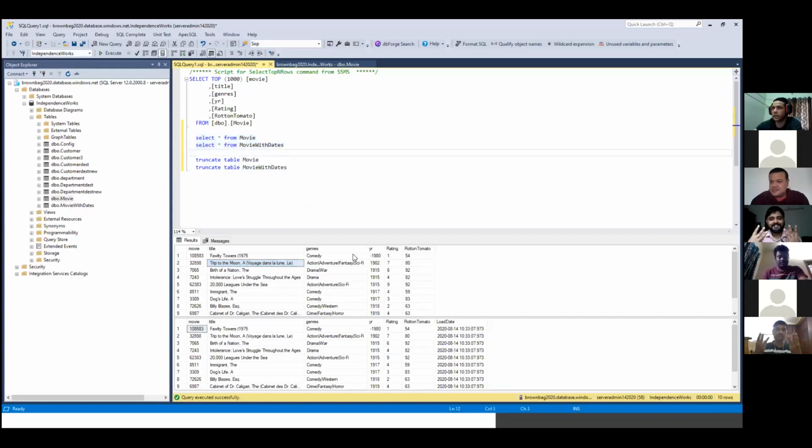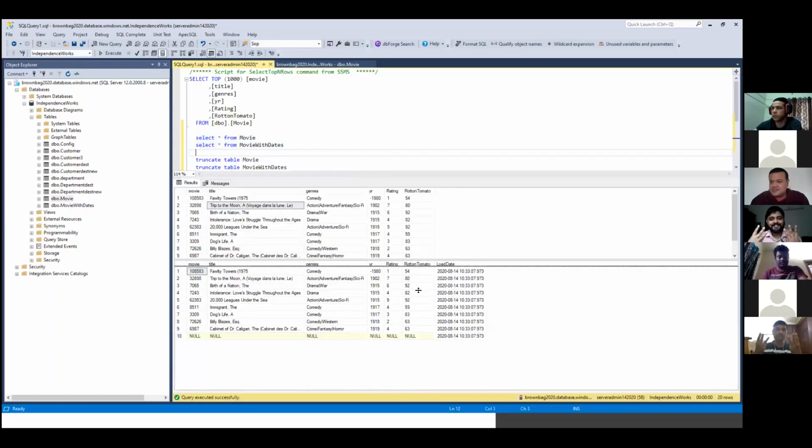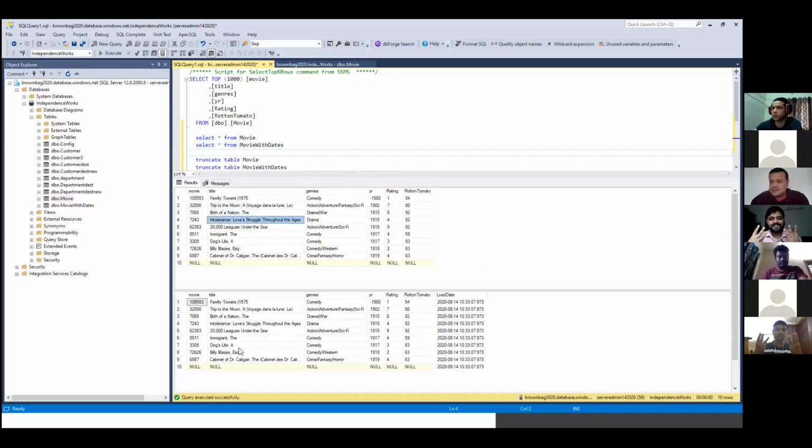If you're not able to see my screen, I can maybe take it up. So you can see only 10 rows were there. And the second point is you now have the load date appended at the end. This is the time at which the execution took place. So both of the processes were successful, and that is how we have our first pipeline.